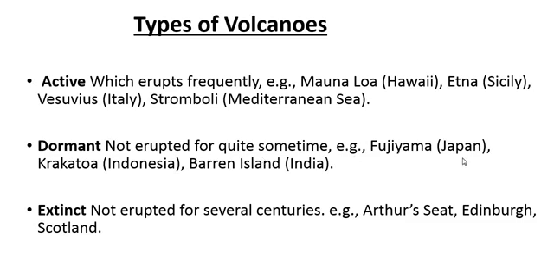Next is dormant volcano, not erupted for quite some time. Examples: Fujiyama in Japan, Krakatoa in Indonesia and Barren Island in India. Extinct volcano, not erupted for several centuries. Example: Arthur's Seat, Edinburgh, Scotland. These are a few examples.